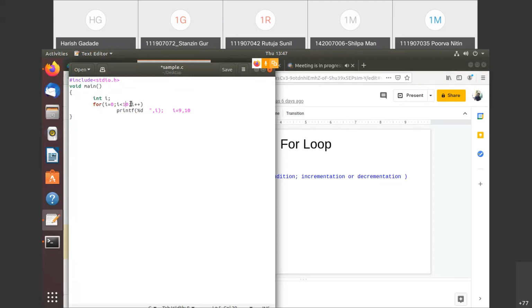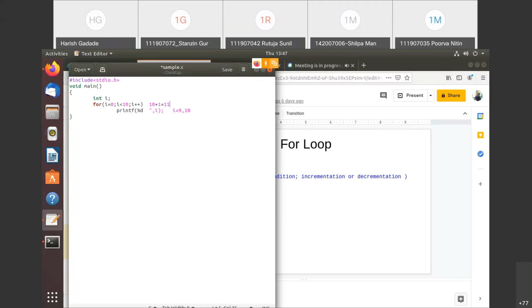Now here you see, this will be executed how many times? This loop we can say will be executed, sorry, 10 plus 1 times. It means it is 11 times.